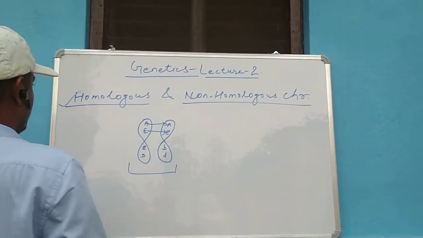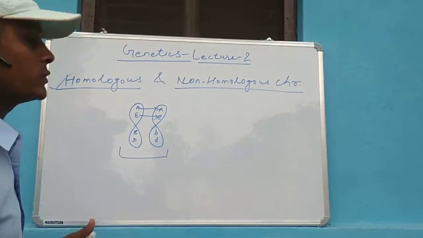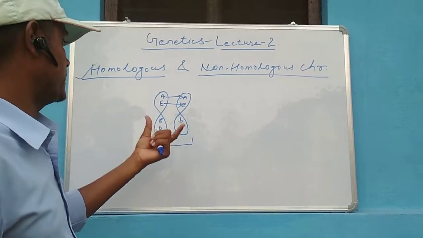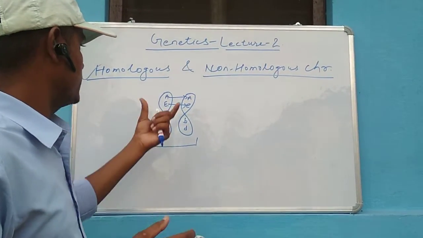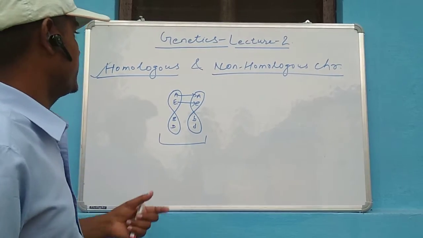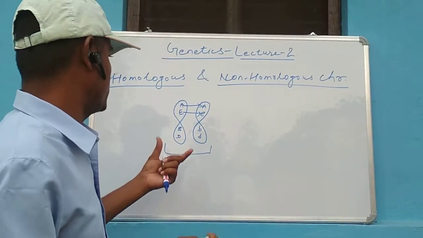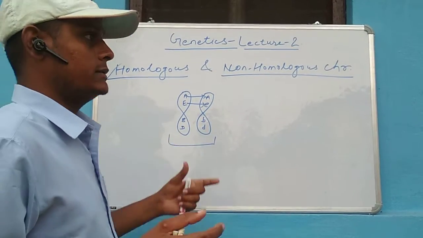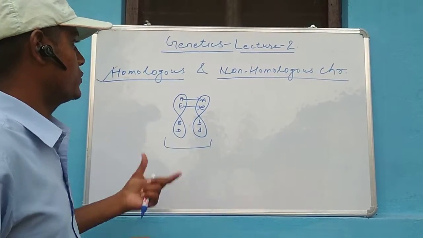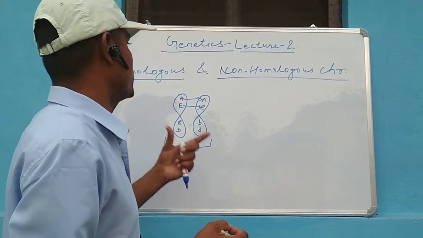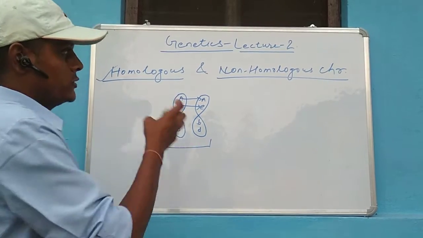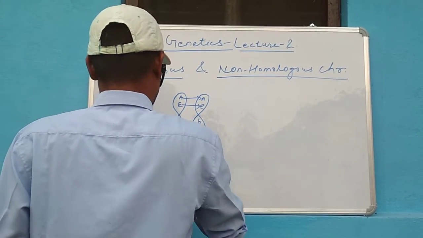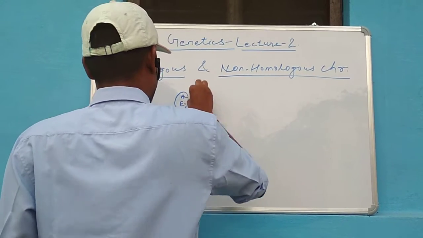So to be a homologous pair, all three criteria, the shape, size, and locus of genes, are necessary. Even if any one of them, that is shape, size, or locus, is different, then that pair will be considered as non-homologous. The next term is